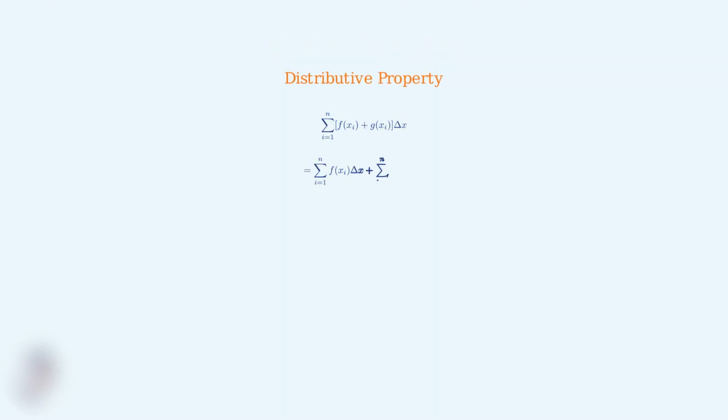Now here's the key insight. When we have a sum of functions, the distributive property of multiplication over addition comes into play. When we sum rectangles for f of x plus g of x, we can separate this into the sum of f rectangles plus the sum of g rectangles. This is just the distributive property in action.